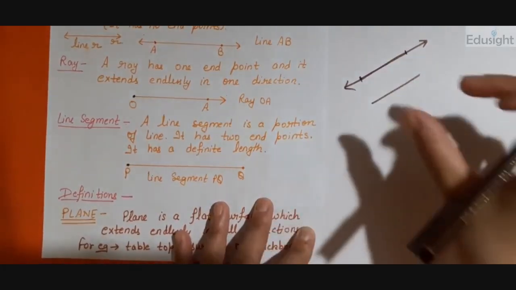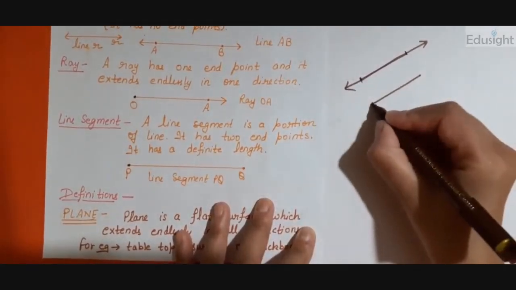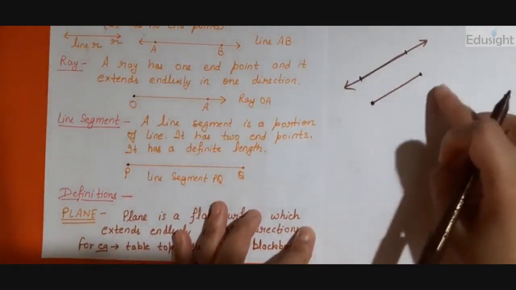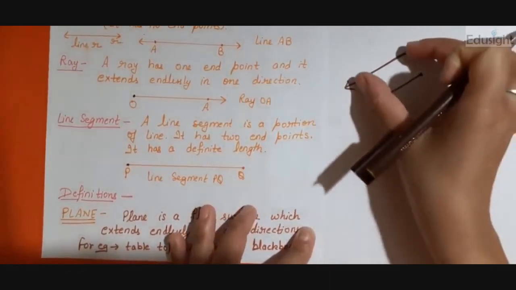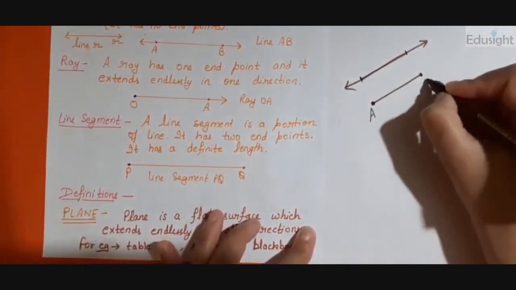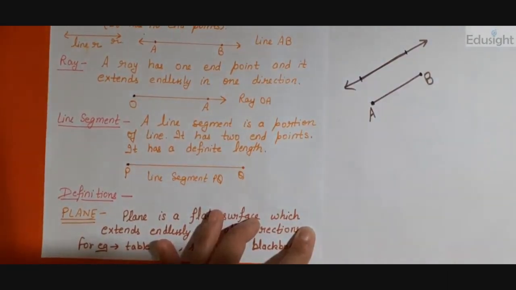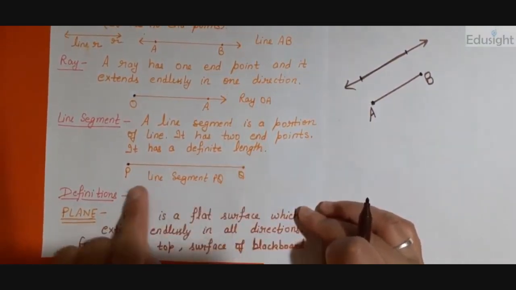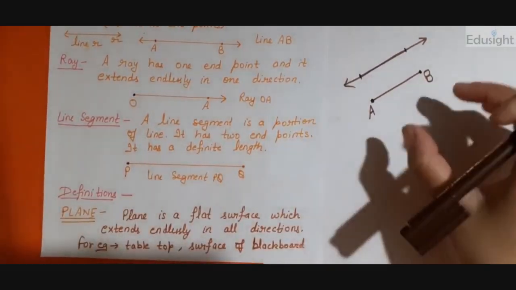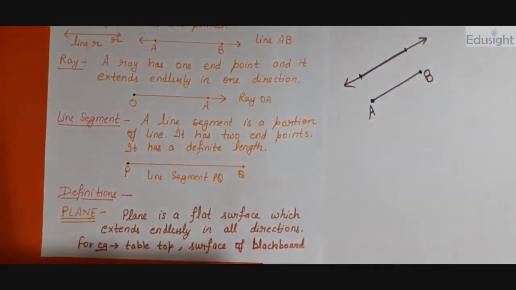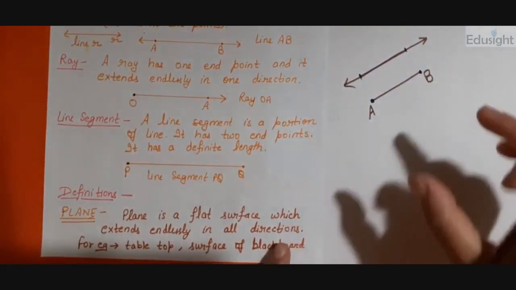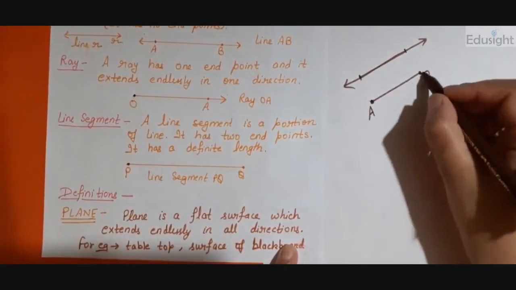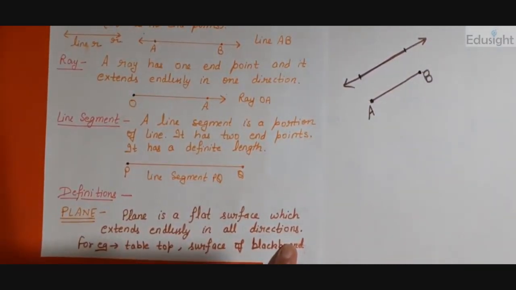It means a line segment has one starting point and one ending point, right? There should not be any arrow because this is just a small portion of the line. I can name it AB by 2 points, starting point and ending point. It has 2 endpoints, right? It has a definite length. Now it is just a small portion of the line. A line cannot be measured, but a line segment can be measured because it is a portion of the line. I can measure it using a scale, right? This is the line segment.